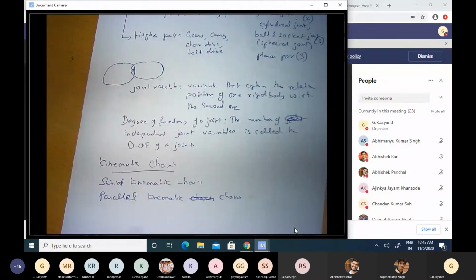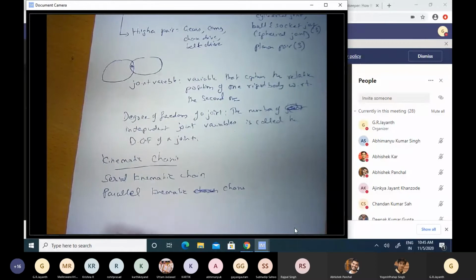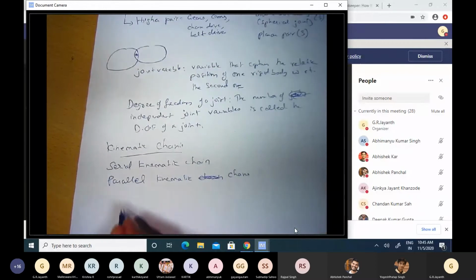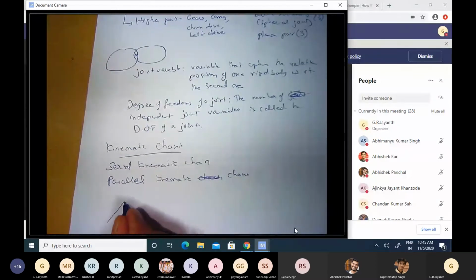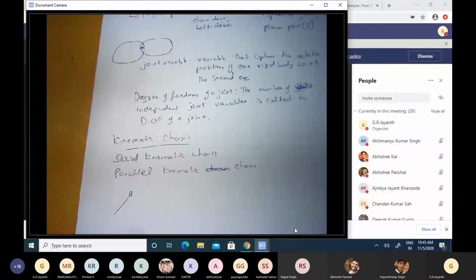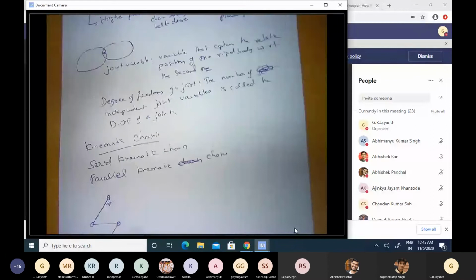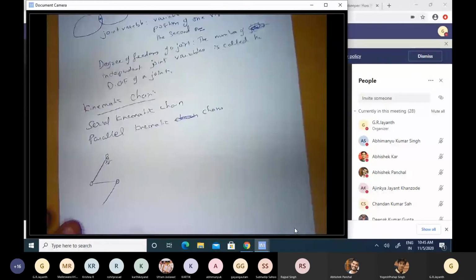So if you take a concrete example, let us say I have one revolute joint here that is fixing this first rigid body to the ground, and another revolute joint and a third revolute joint, and so on. So I get a 3R serial manipulator, a serial kinematic manipulator.